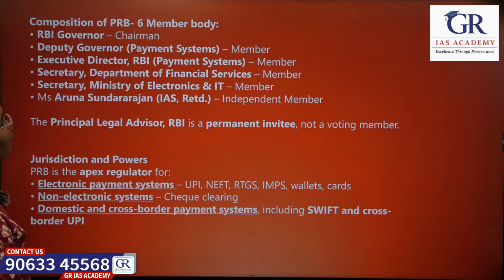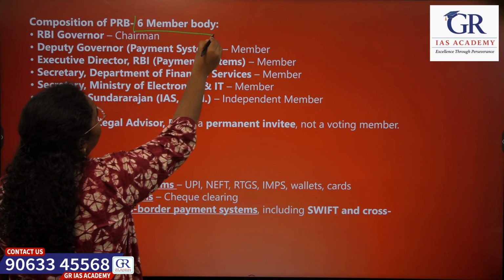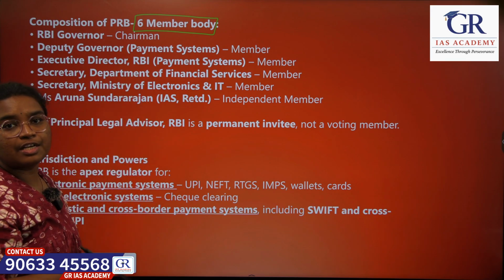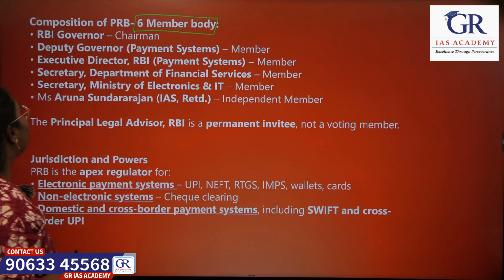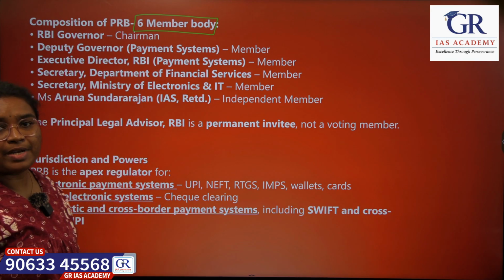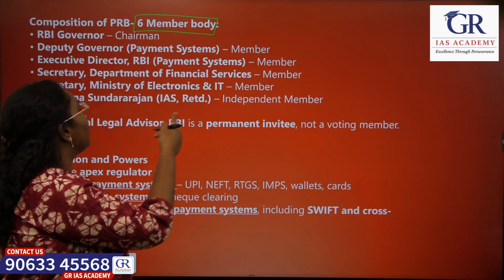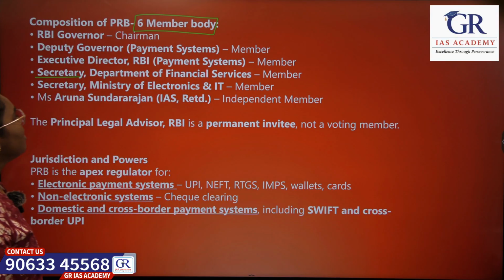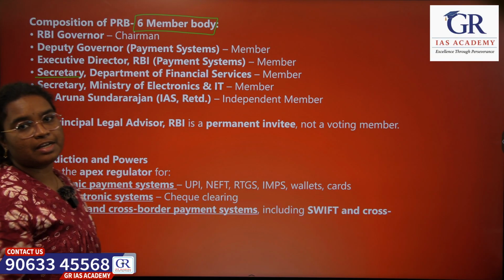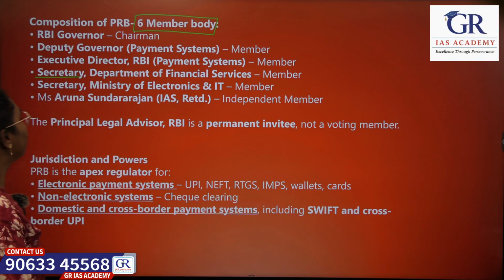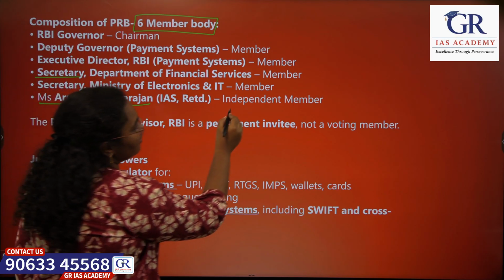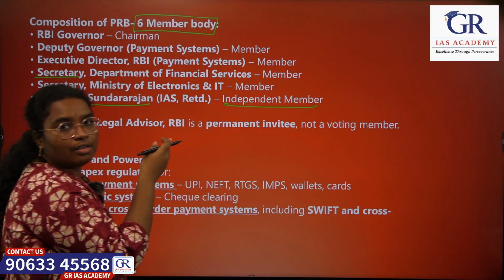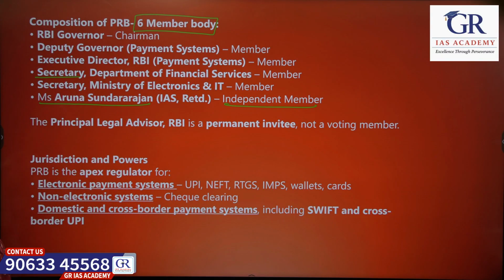And the composition of Payments Regulatory Board, it is a 6-member body, and RBI Governor serves as the chairperson, and officials from various government ministries and departments act as members. For example, the Secretary of Department of Financial Services and the Secretary of Electronics and IT Ministry act as members, and Ms. Aruna Sundararajan, a retired IAS officer, serves as the independent member of the Payments Regulatory Board.